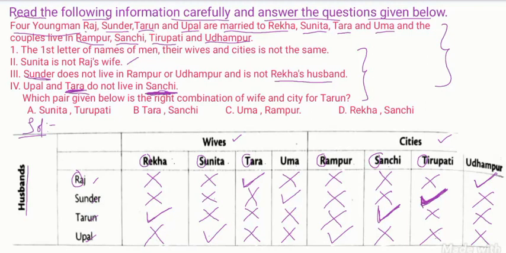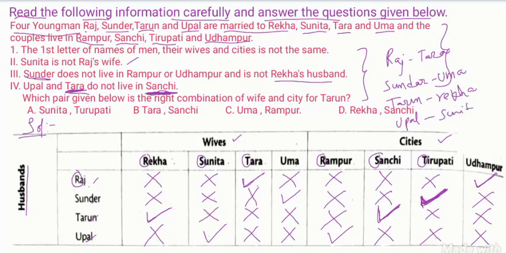From here, what did we get? Raj and Tara. Next, Sundar and Uma. Next, Tarun and Rekha. Finally, Upal and Sunita.